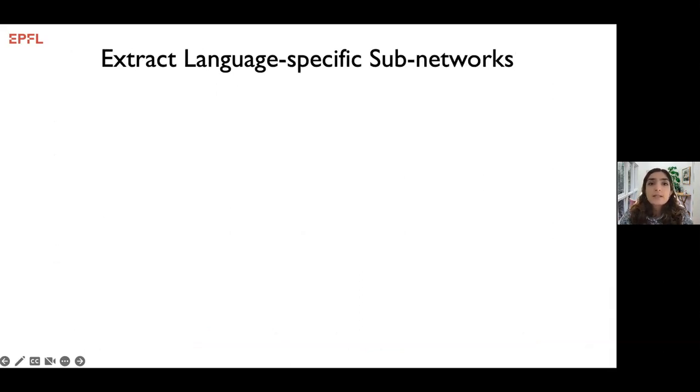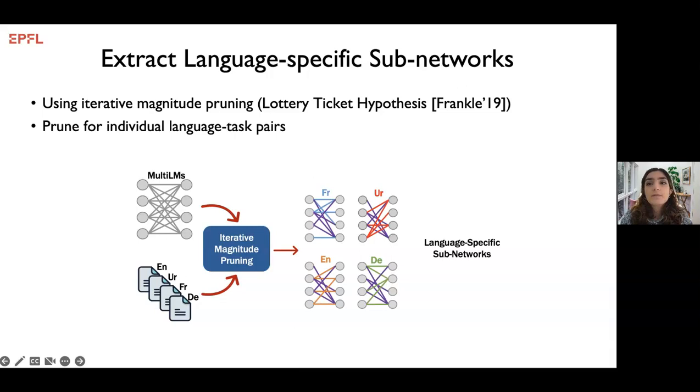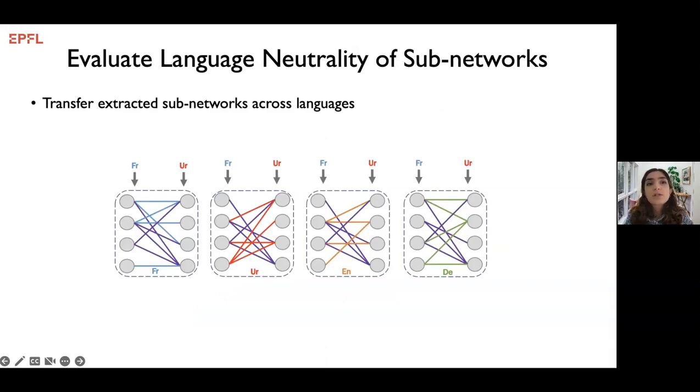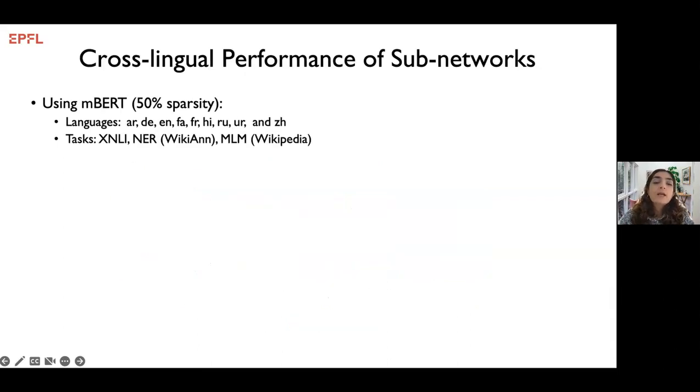To demonstrate this effect, and by using iterative magnitude pruning, we extract subnetworks from multi-LMs by pruning them for individual language and task pairs. And later, we evaluate language neutrality of these subnetworks by reinitializing them to the unpruned parameters of the original model, and then by fine-tuning them on task data for different languages and evaluating their cross-lingual transfer performance. Using mBERT, we extract subnetworks for MLM, NER, and XNLI tasks, and we do it for 11 diverse languages.